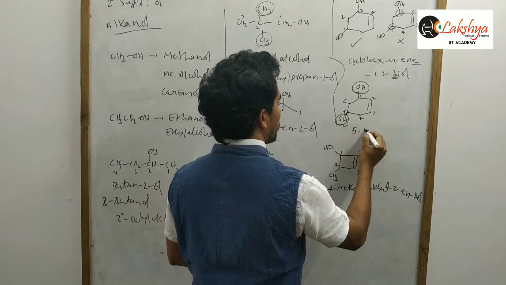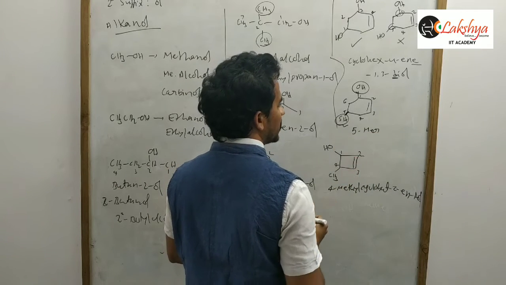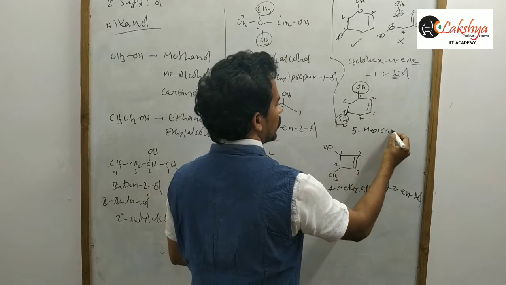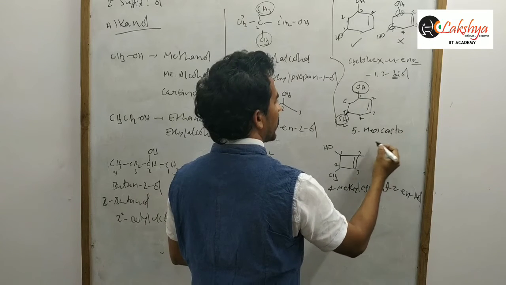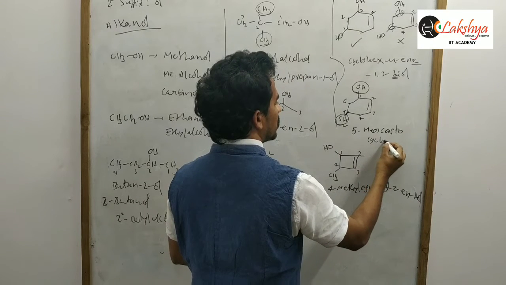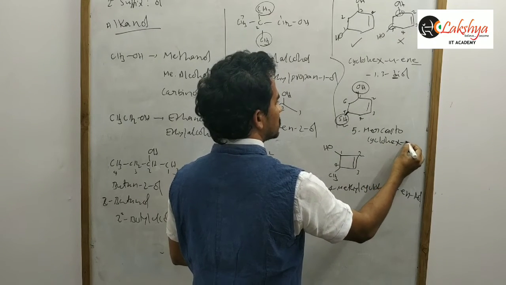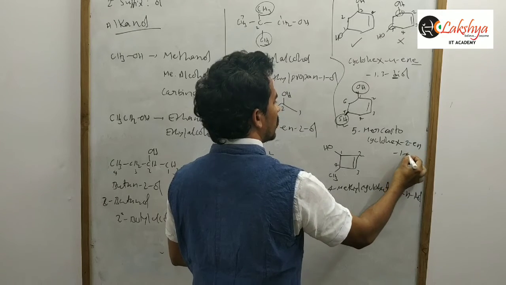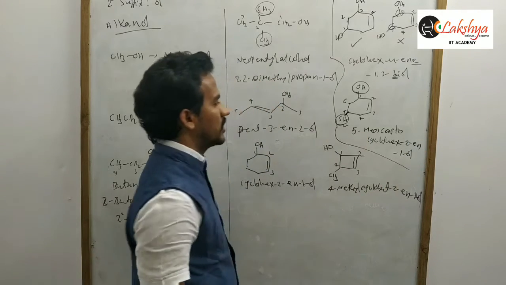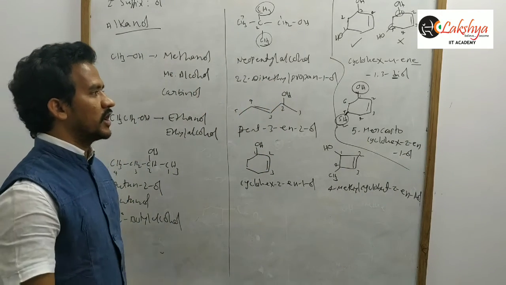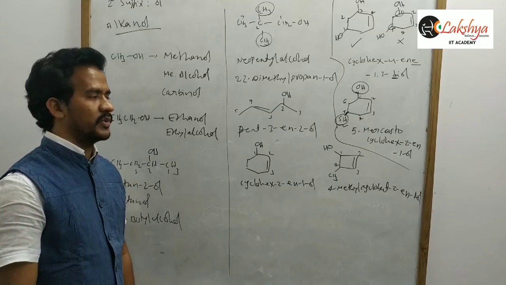So 5, SH as a substituent is named as mercapto. 5-mercaptocyclohex-2-en-1-ol. That is the IUPAC name of that compound. Okay, so that is an interesting compound.